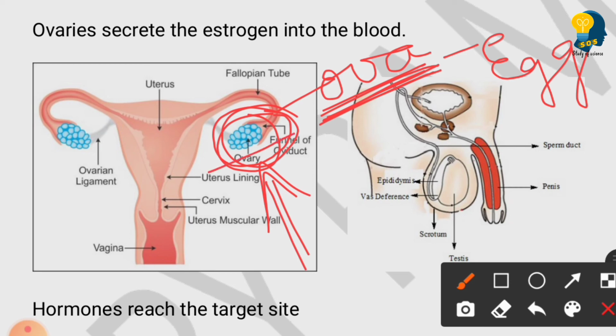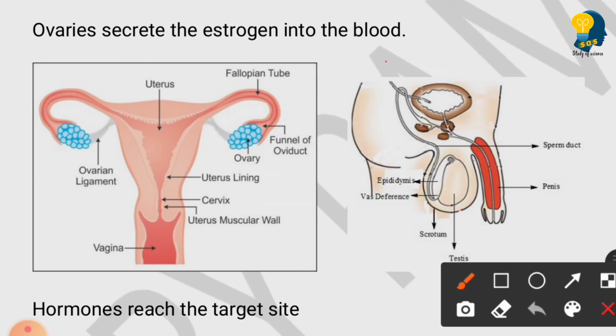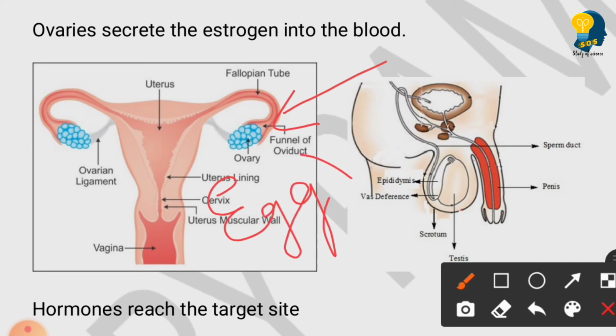Clear? And one more important thing which you all have to understand here. See this ova, which is called eggs. These eggs are present in the female when she was a small child. When she was a small child itself, these eggs will be present inside the ovary.